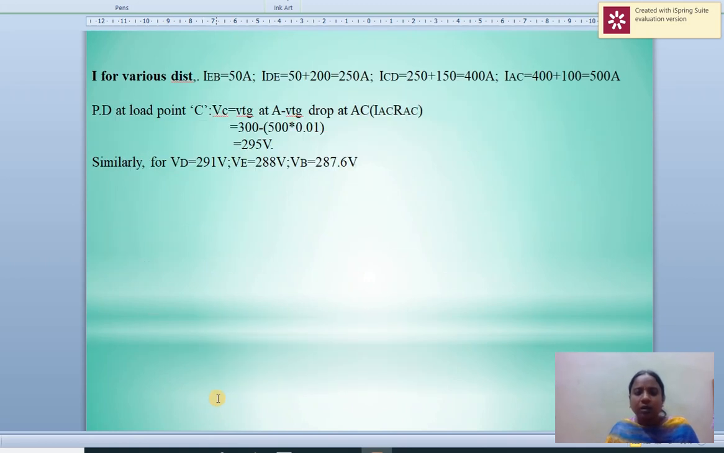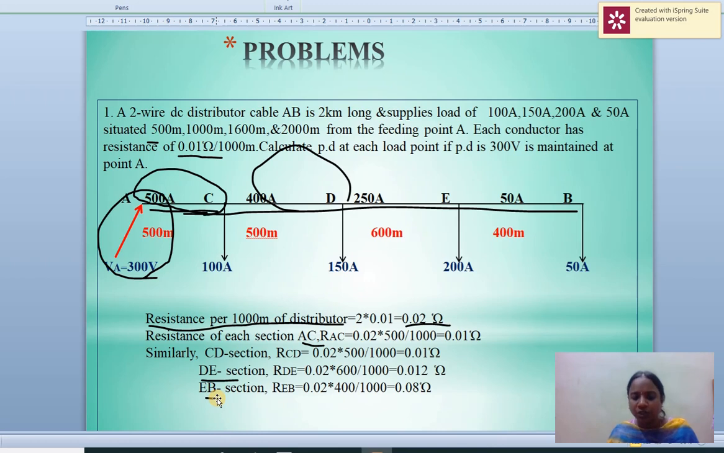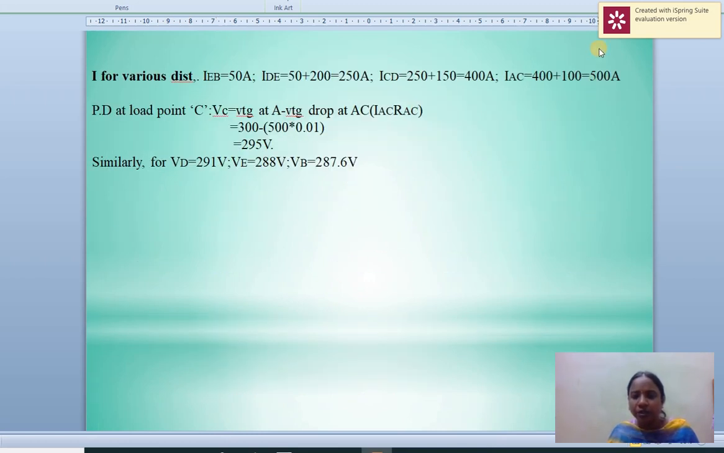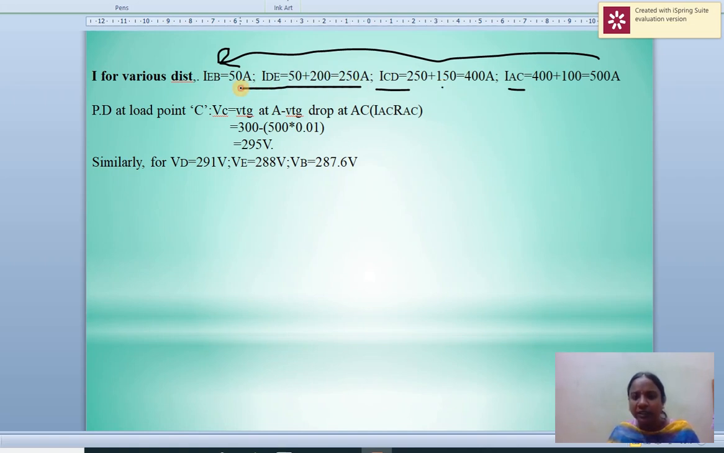Now the current for the various distributor sections, from the starting point to the ending point. IAC is 400 plus 100, and similarly ICD is 250 plus 150, just adding all the currents. Here it goes on decreasing.